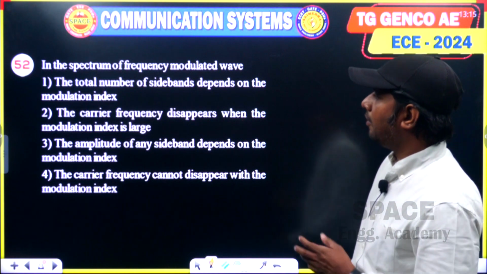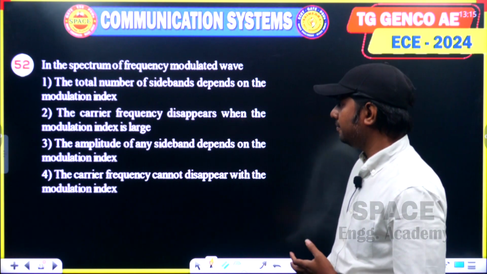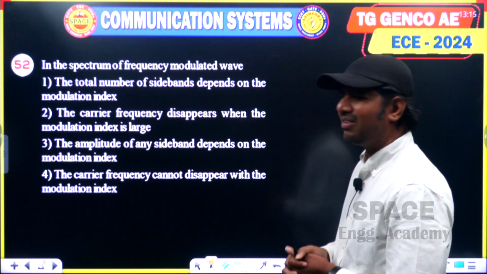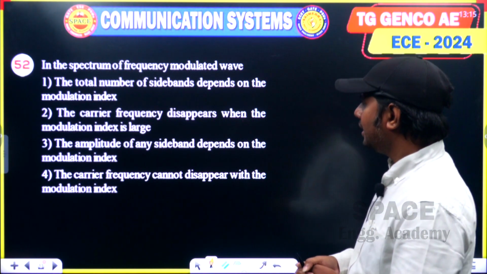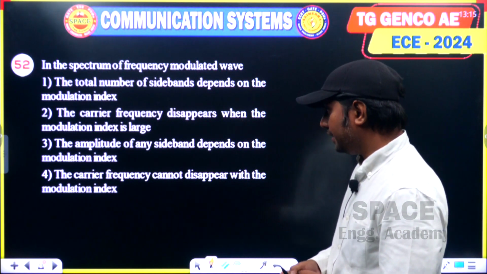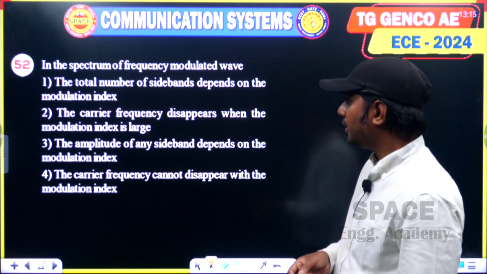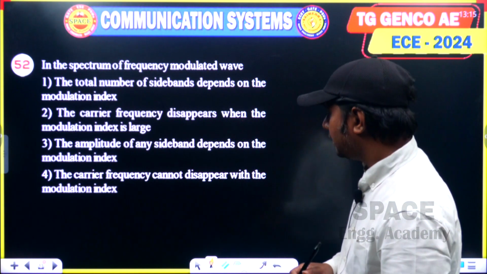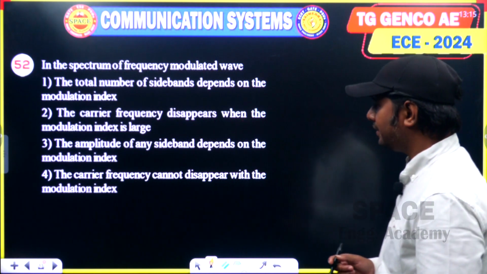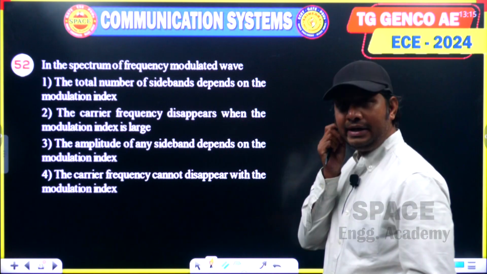In the spectrum of a frequency modulated wave, he has given 4 options. The total number of sidebands depends on the modulation index. The carrier frequency disappears when the modulation index is large. The amplitude of any sideband depends on the modulation index. The carrier frequency cannot disappear with the modulation index.